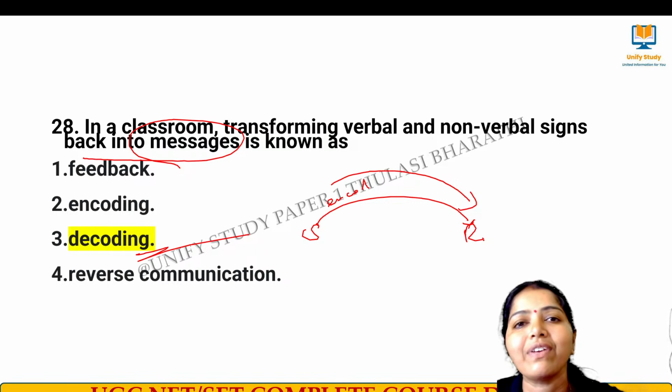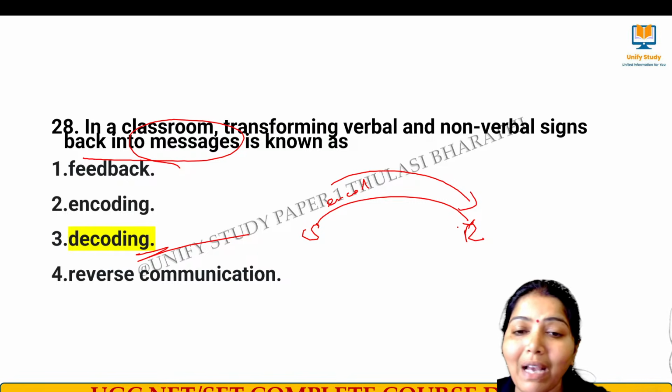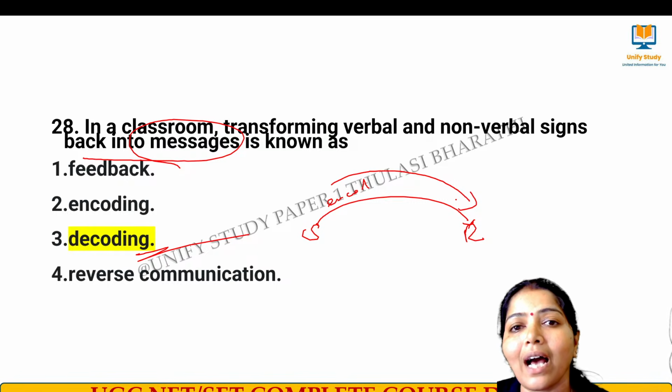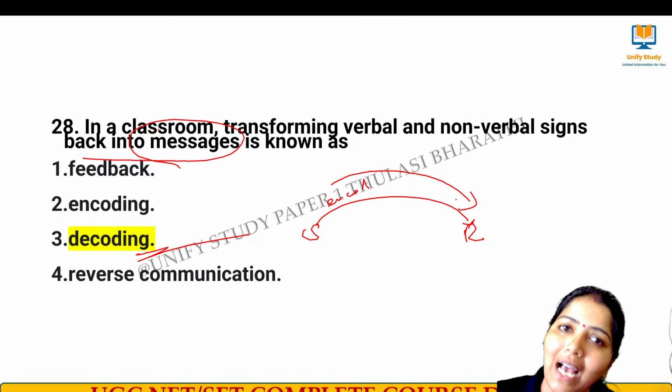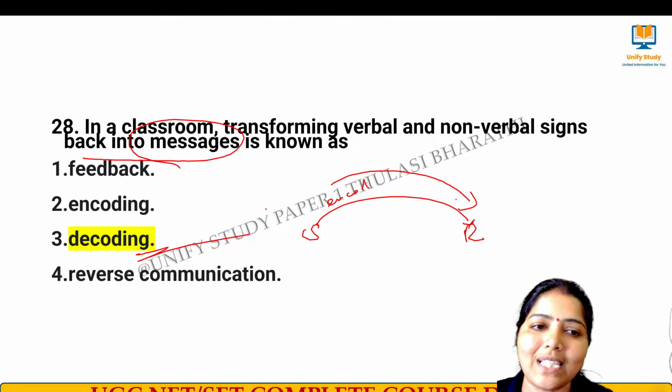Then he will be giving the feedback. That's why feedback will not come first. First decoding will be done, understand the message, interpret the message, and it will be sent back again as feedback. That's why decoding is the right answer.